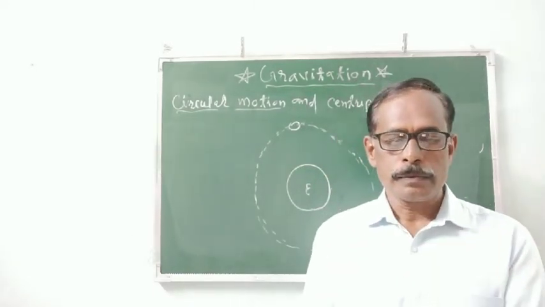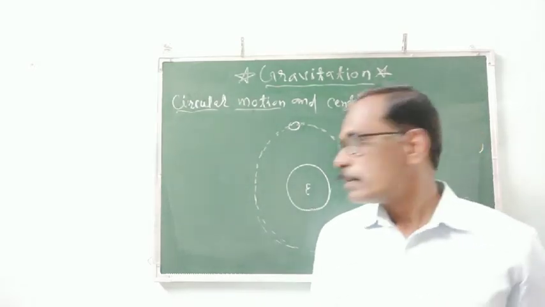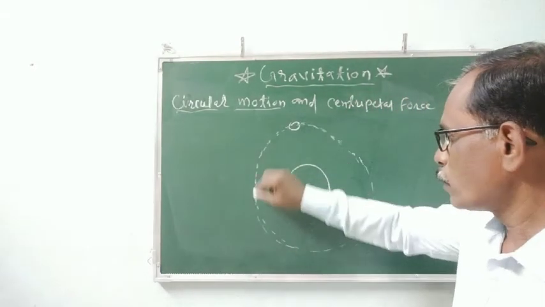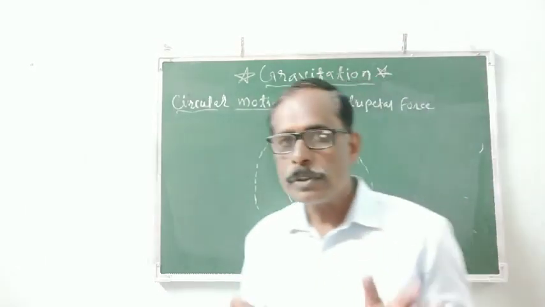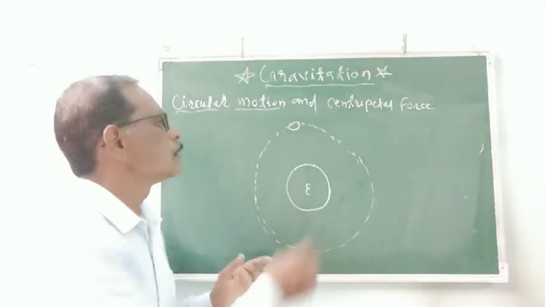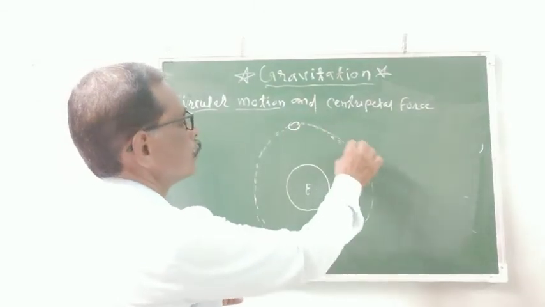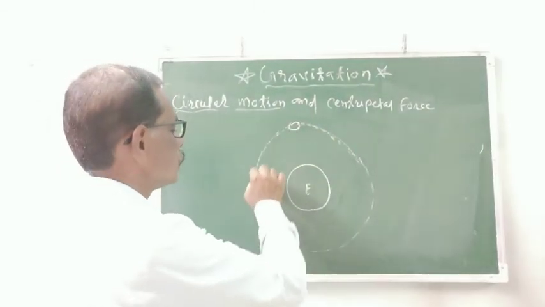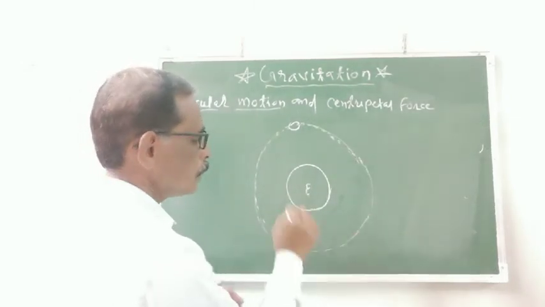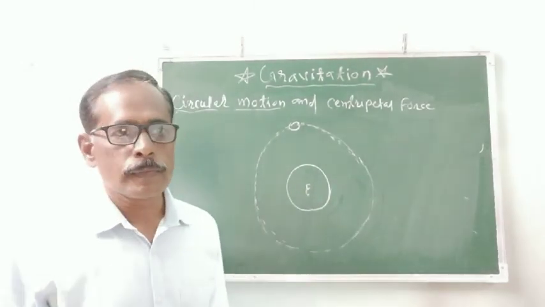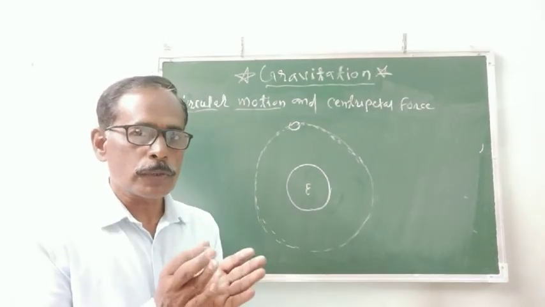Now see here, the moon rotates around the earth. That moon does not change its orbit. It has a continuous motion around the earth. Is there any force?